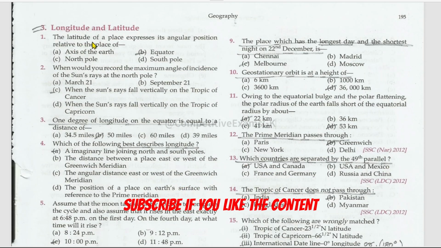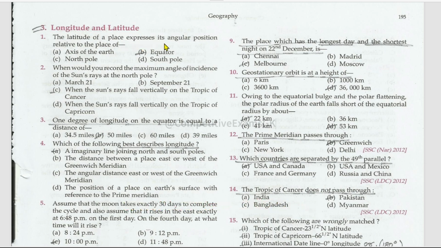Next subtopic is longitude and latitude. The latitude of a place expresses its angular position relative to the plane of the equator. When would you record the maximum angle of incidence of the sun's rays at the North Pole? When the sun's rays fall vertically on the Tropic of Cancer.